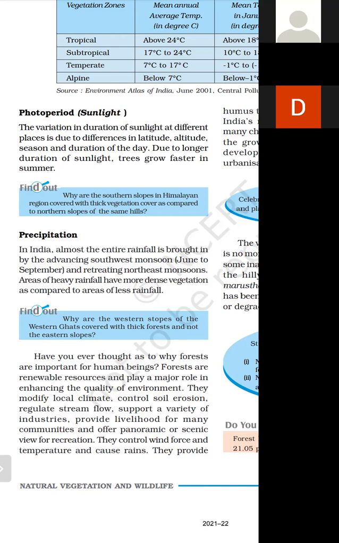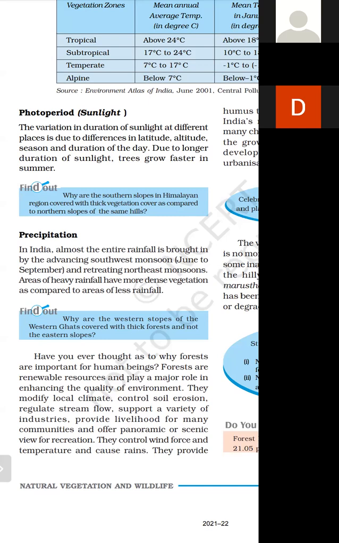A good oxygen, and people will be healthy, right? Because less of other gases will be there, and less pollution will be there due to the good vegetation.